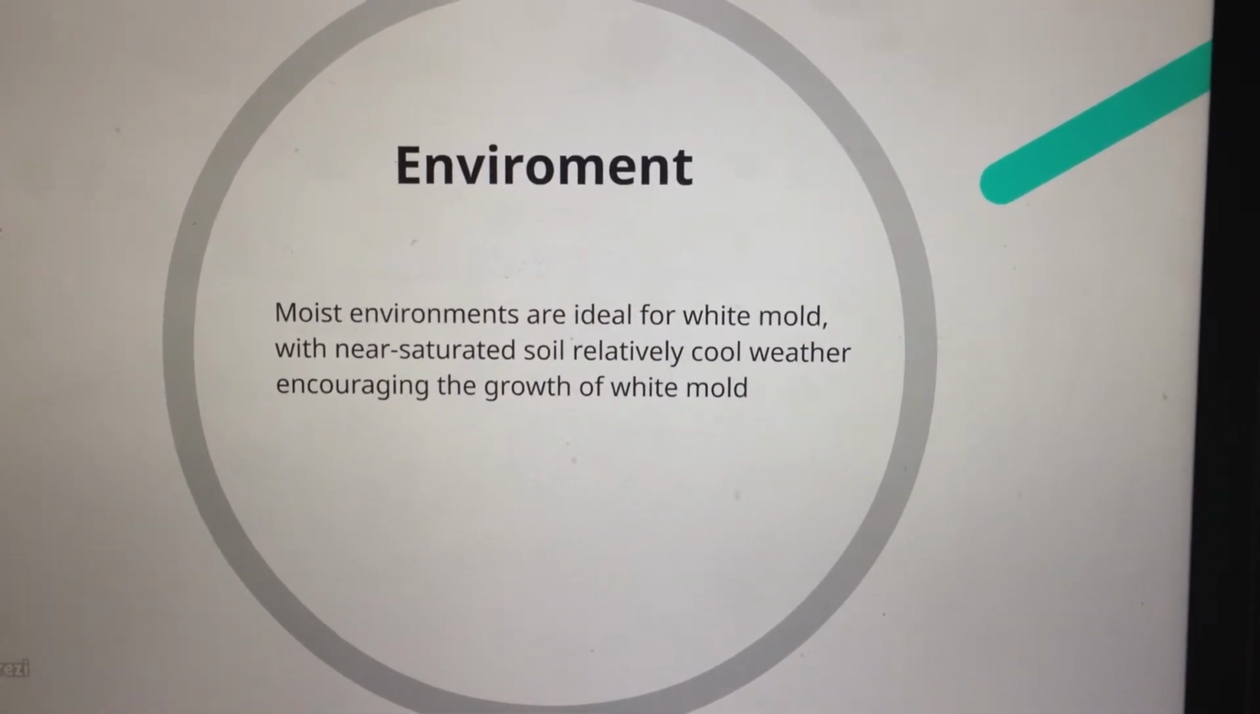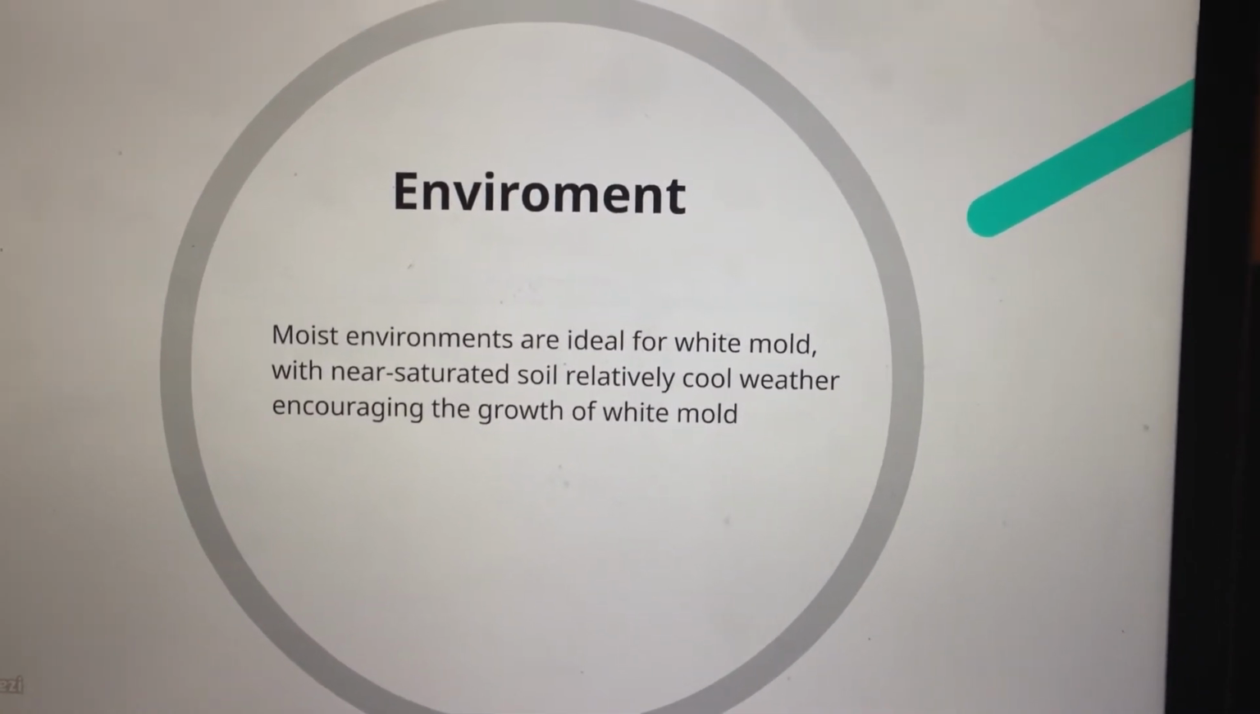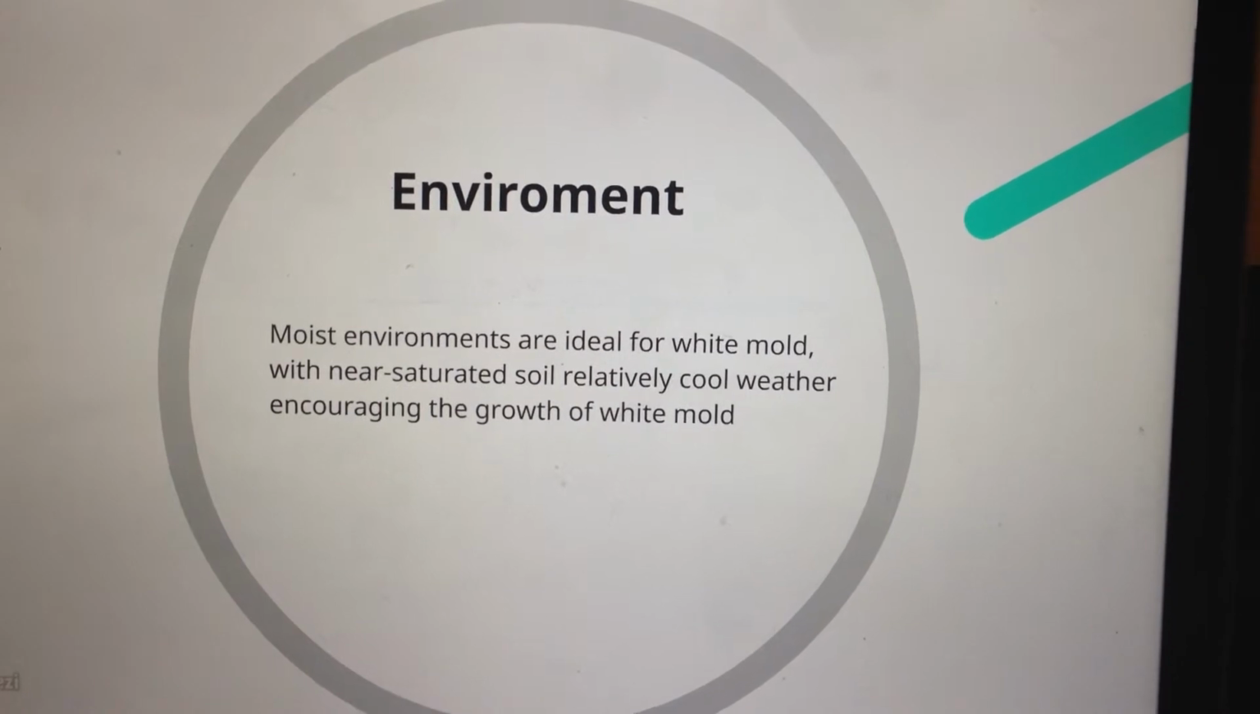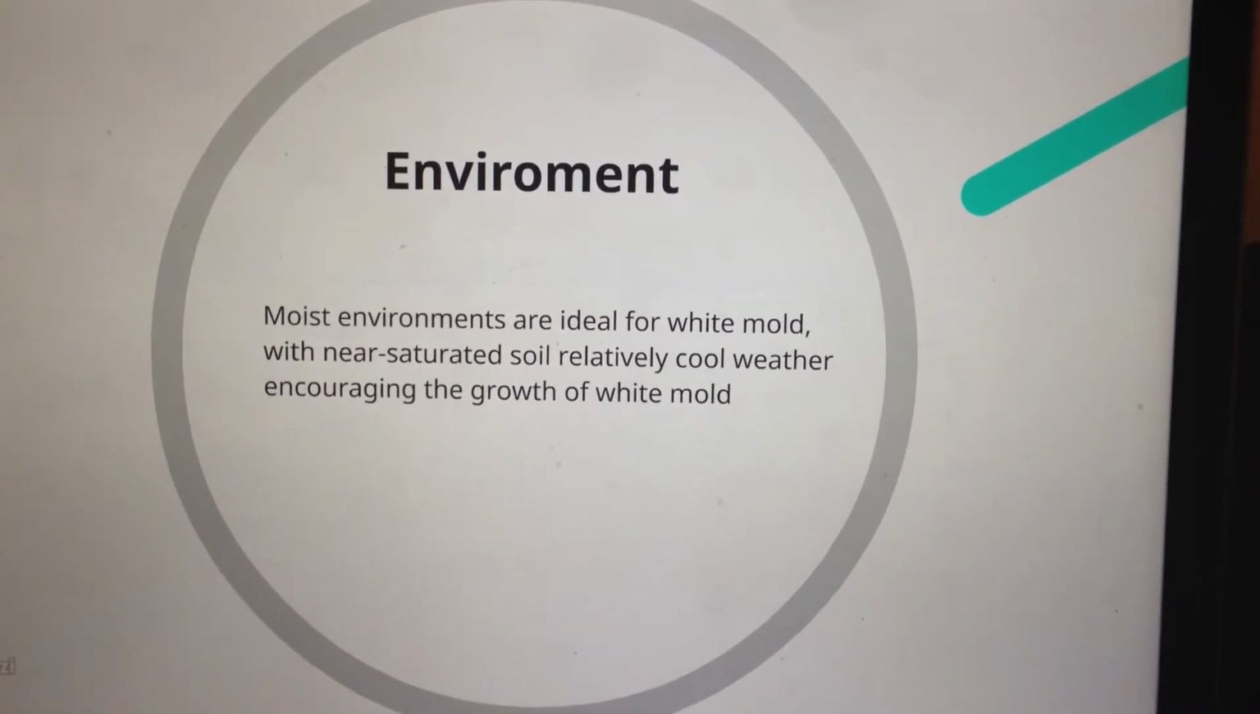Moist environments are ideal for the growth of white mold. Nearly saturated soil and cool conditions promote growth, which means seasons with high rain and high humidity are far more likely to have higher incidences of white mold.